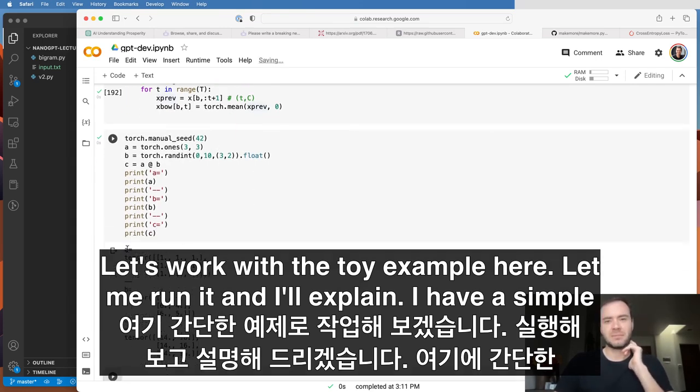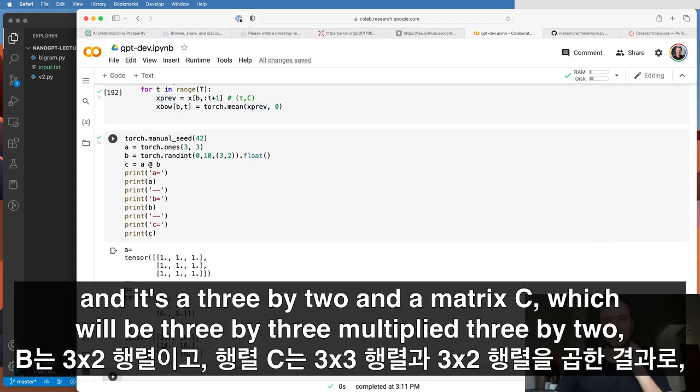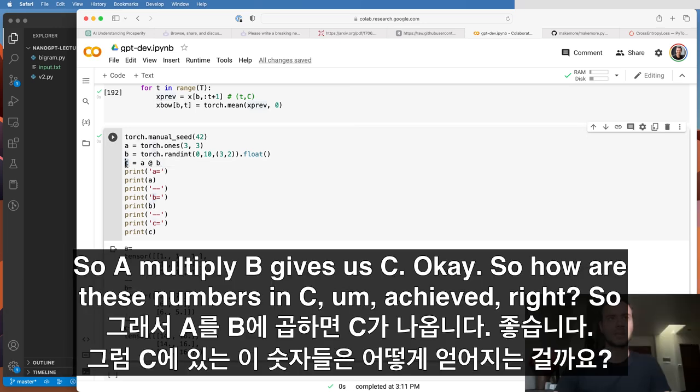I have a simple matrix here, A, that is a 3x3 of all ones, a matrix B of just random numbers, and it's a 3x2, and a matrix C, which will be 3x3 multiplied by 3x2, which will give out a 3x2. So here we're just using matrix multiplication. So A multiplied by B gives us C. Okay, so how are these numbers in C achieved?